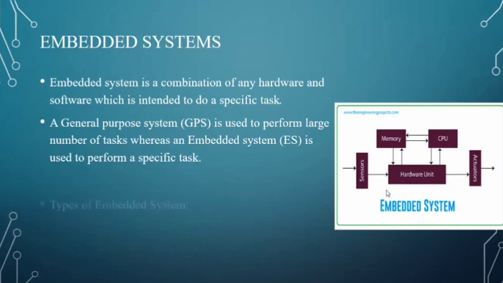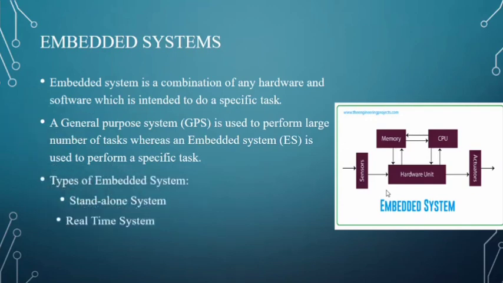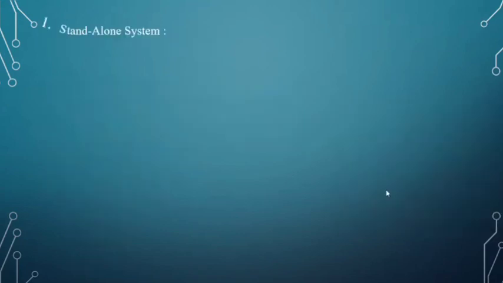Next, what are the types of embedded systems? Standalone system, real-time system, network system, and mobile system. Let's see these systems in detail with examples for each. First, what is a standalone system?